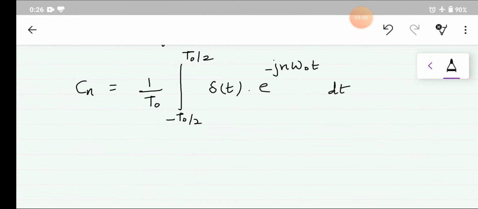As you all know, through the delta function we can solve this equation and come directly to our answer.